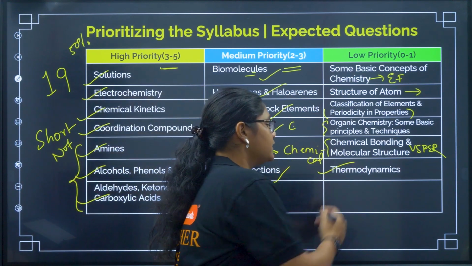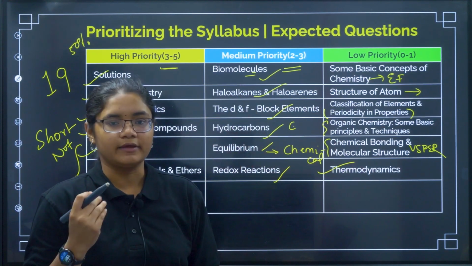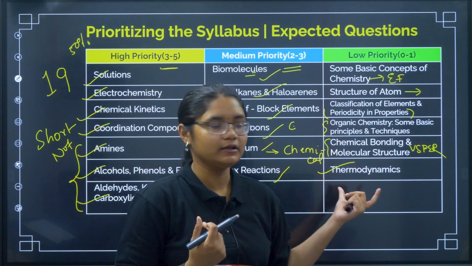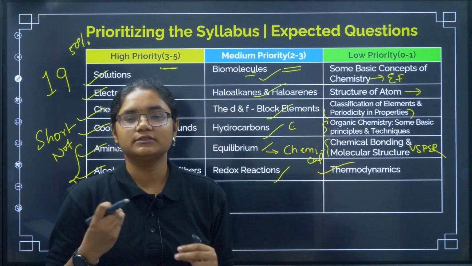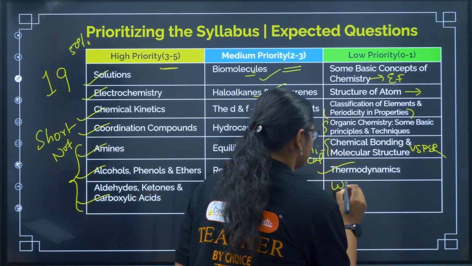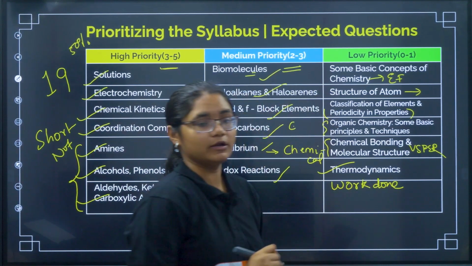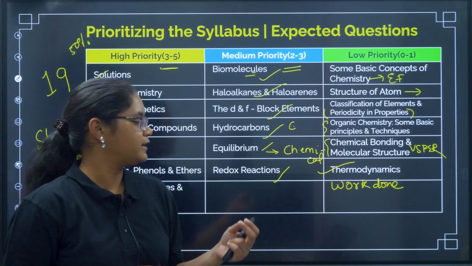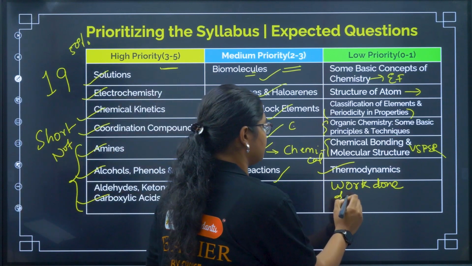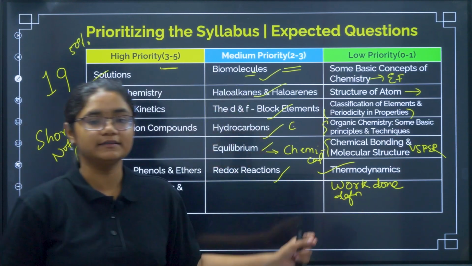And next, the last is thermodynamics, a very difficult chapter compared to all of these. So you can just learn the work done formula here. Work done formula you can revise, and then you can revise some different definitions, important definitions are there. Those things you can revise here.